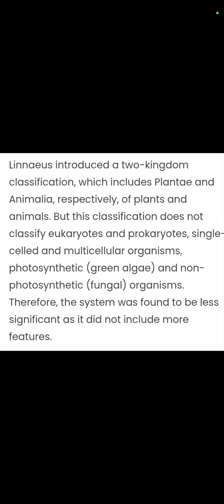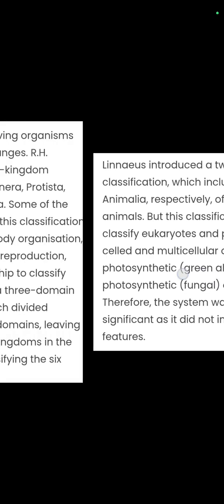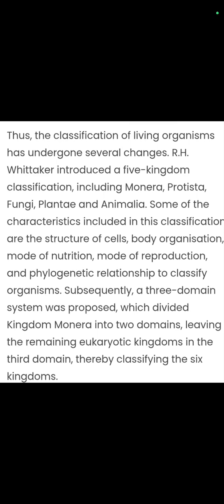This classification does not distinguish between eukaryotes and prokaryotes, single celled and multicellular organisms, photosynthetic green algae, and non photosynthetic fungal organisms. Therefore, this system was found to be less significant as it did not include more features. So, this was the drawback of Linnaeus's two kingdom classification concept. Then the classification system underwent several changes, and finally R.H. Whittaker gave the five kingdom classification concept, which includes Monera, Protista, Fungi, Plantae and Animalia.